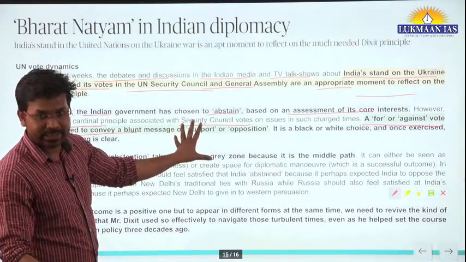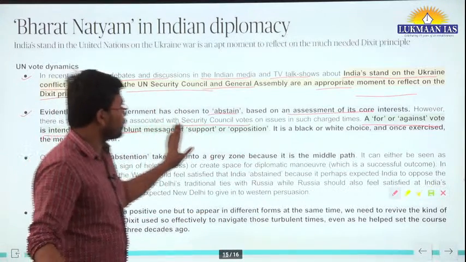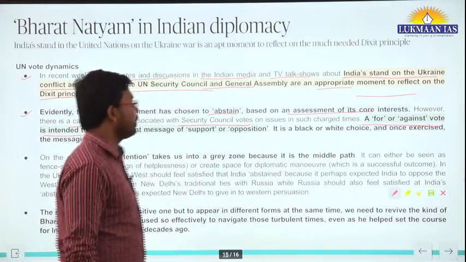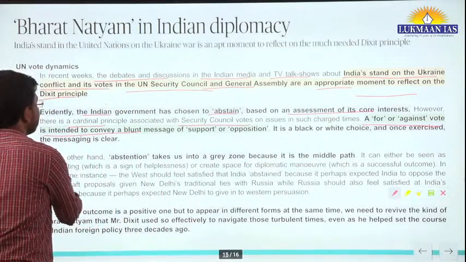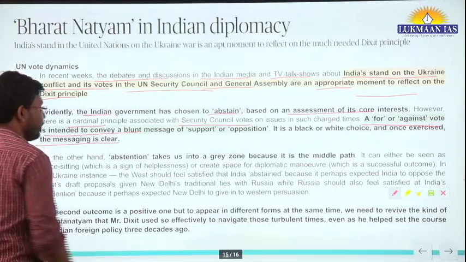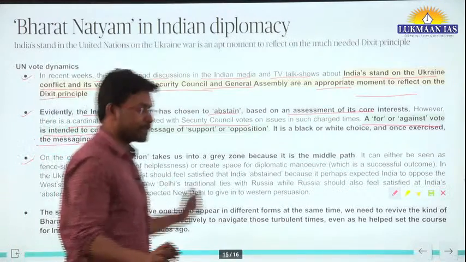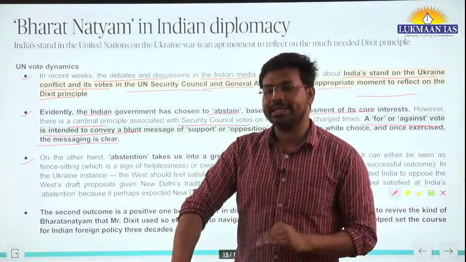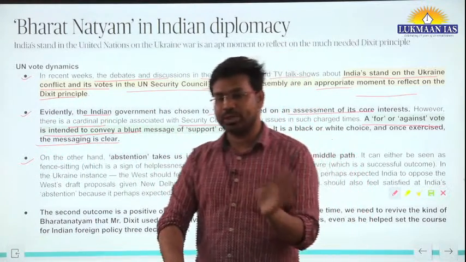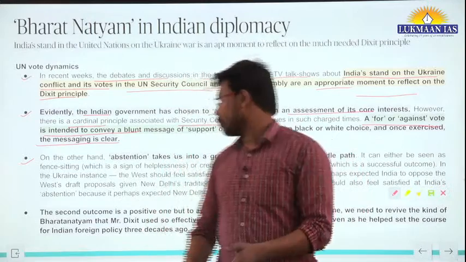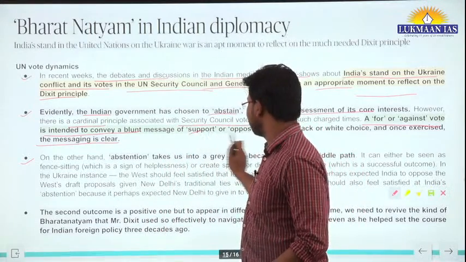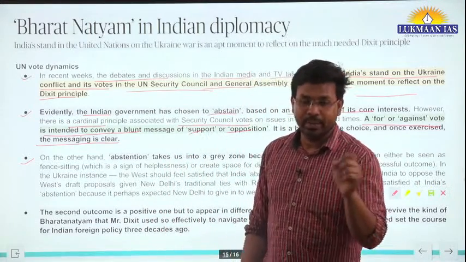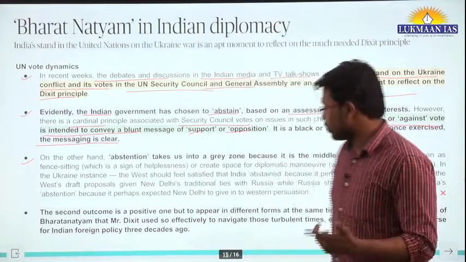I already discussed it. It is a black and white choice, and once exercised, the messaging is clear. So abstaining takes India to a gray zone, where India has an upper hand. When the situation emerges, India may have to take a decision, either to support or oppose. But at this point of time, the situation has not arrived.